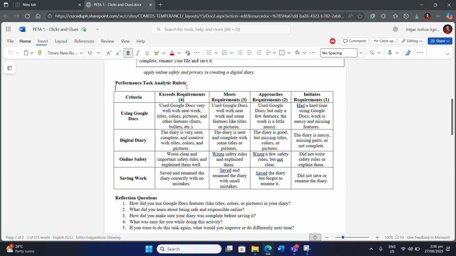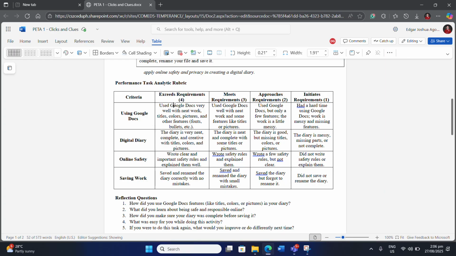Now, in order for you to exceed the requirements in this performance task number one, you're going to follow this rubric. First, for using Google Docs, you're going to work well in your Google Document with neat work. You're going to work neatly by including titles, colors, pictures, and other features such as fonts and bullets.